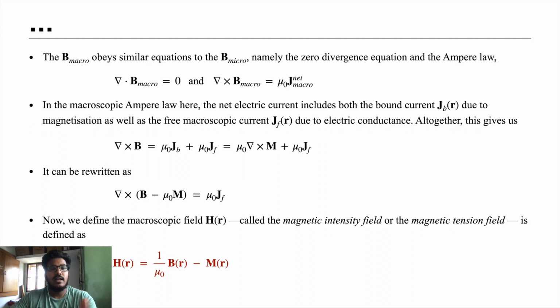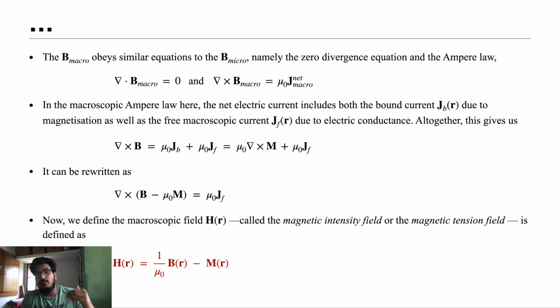So Ampere's law changes to the form del cross B equals mu naught J_b plus mu naught J_f. We saw earlier that the volume bound current J_b is equal to del cross M, so we are employing that equation here, rewriting and solving. We get the form del cross B minus mu naught M, where the mu naught del cross M comes to the left side and taking the del common, equals mu naught J_f, which is the free volume current.